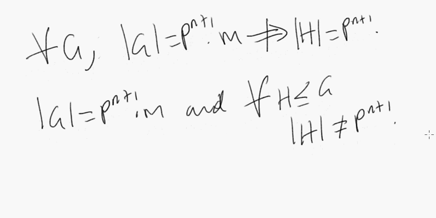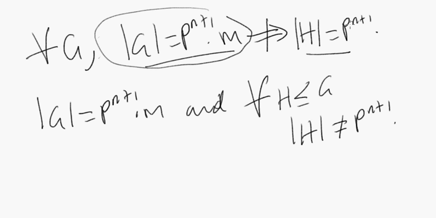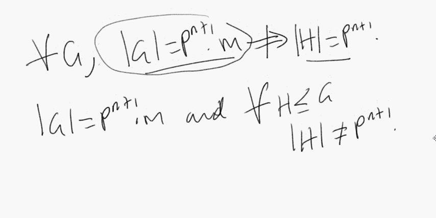If it were implication, whenever this is true, that is true. But if we're saying it doesn't imply that, it means that there are cases where this statement is true and the other one is not. If that were the case, there'd be no implication. So let's see if you're convinced that this is a correct interpretation of saying that the order of G equals p to the n plus 1 times m does not imply that there exists some h such that the order of h equals p to the n plus 1.